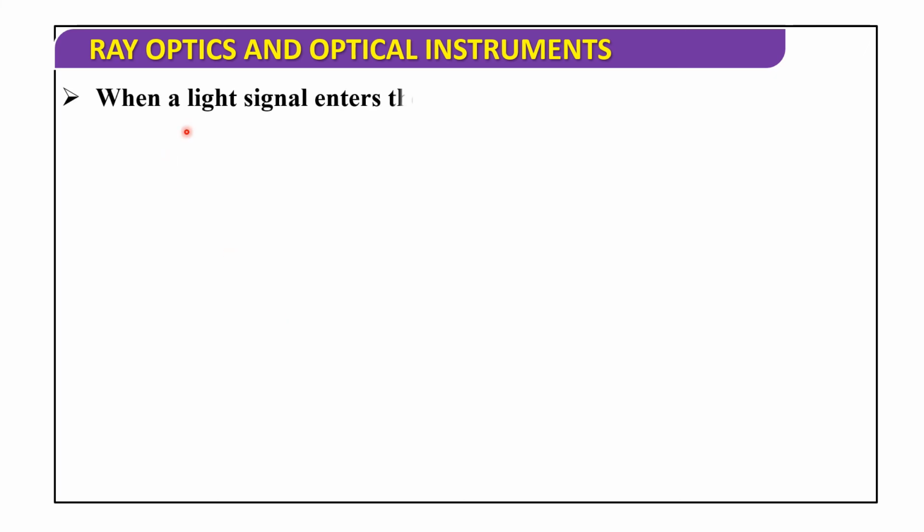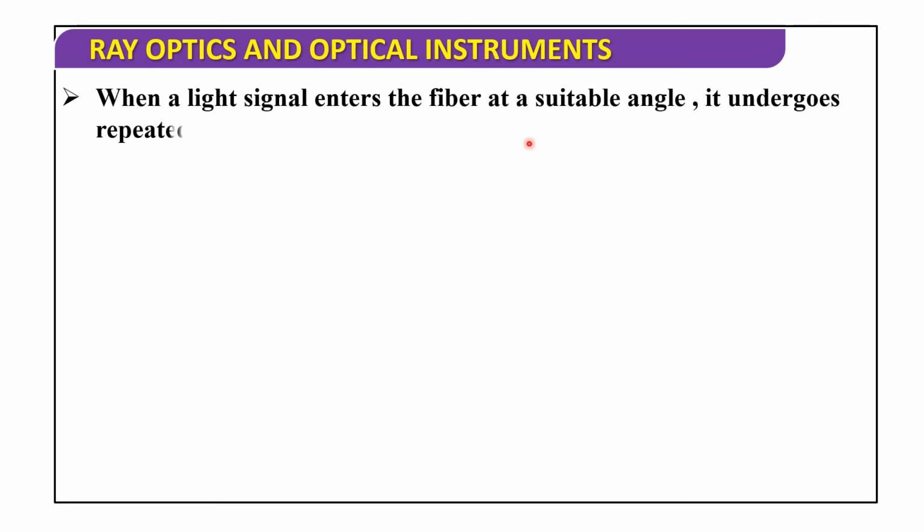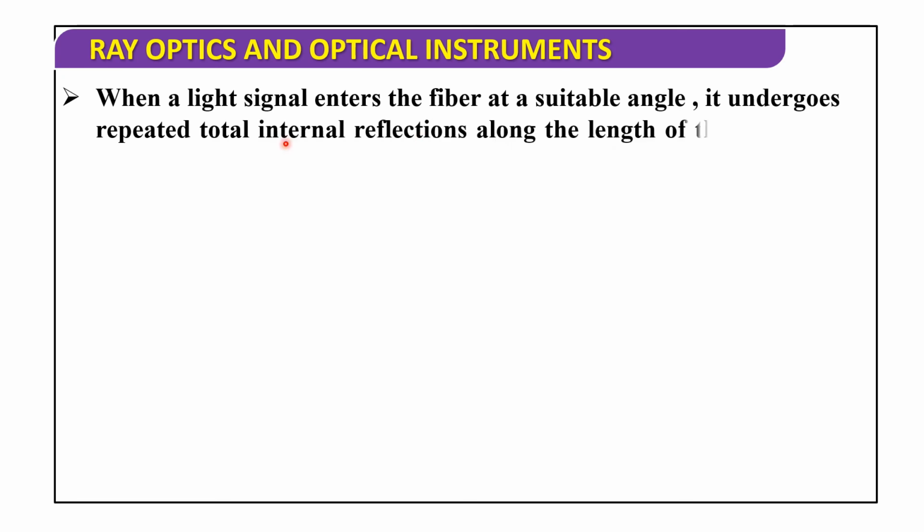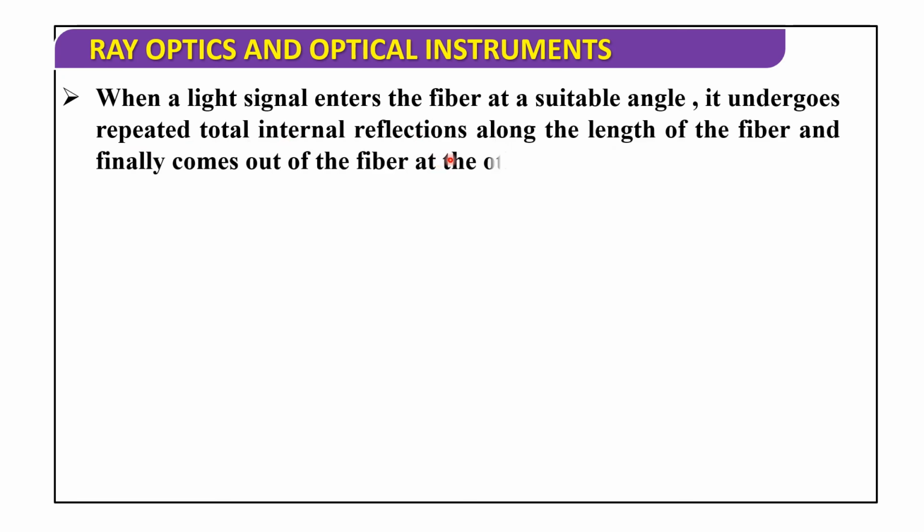Now when a light signal enters the fiber at a suitable angle, it undergoes repeated total internal reflections along the length of the fiber and finally comes out of the fiber at the other end.